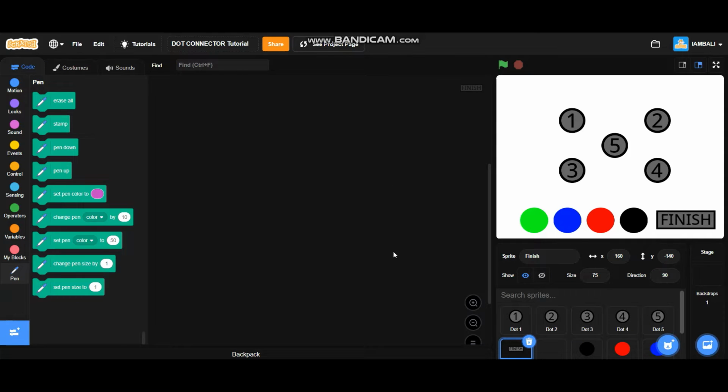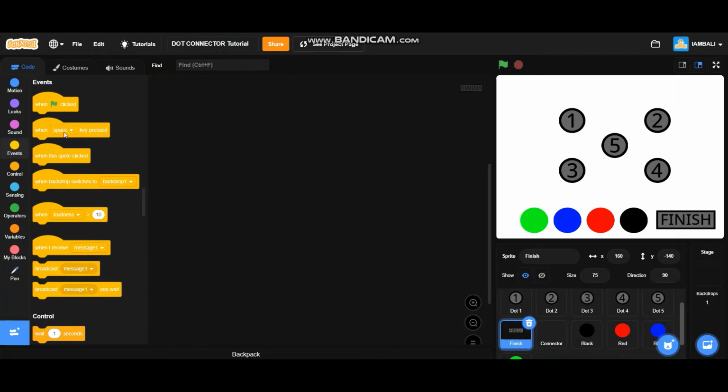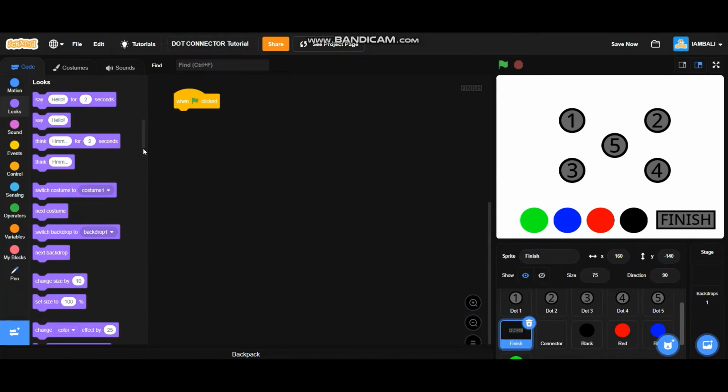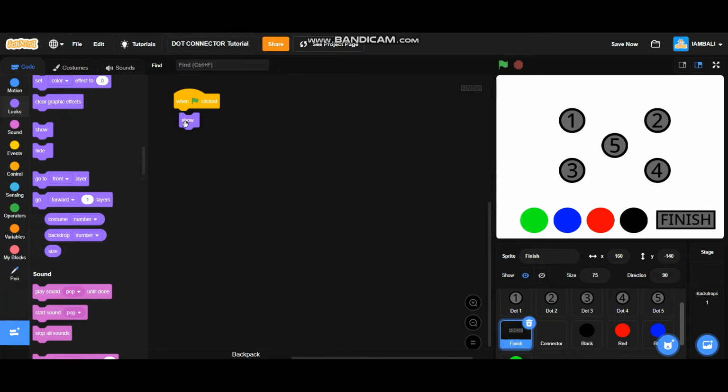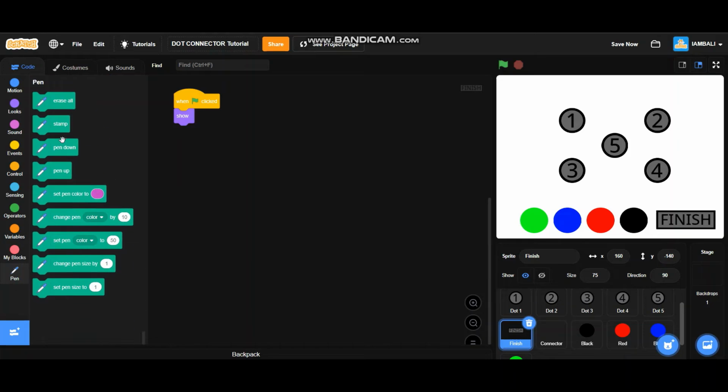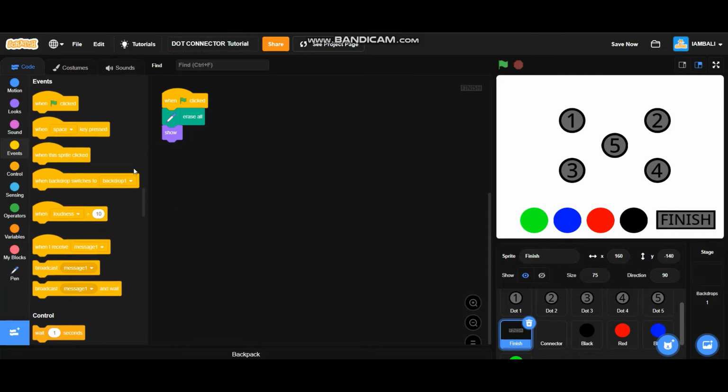The next step is making the finish button and the connector. First go to the finish button and then go to events and add a when green flag is clicked block. Then it will show, and it will also erase all, just to make sure that it erases all the drawing that is on the screen.